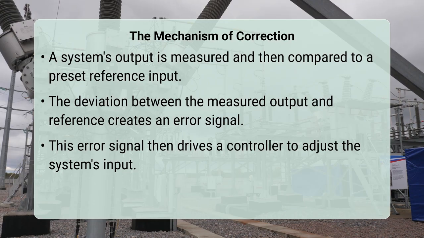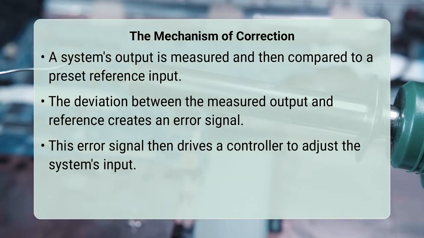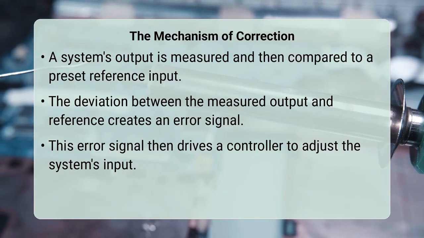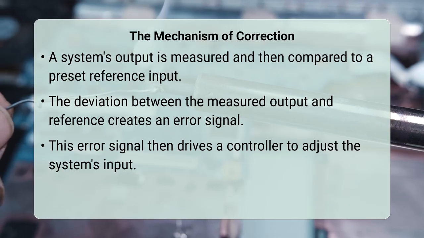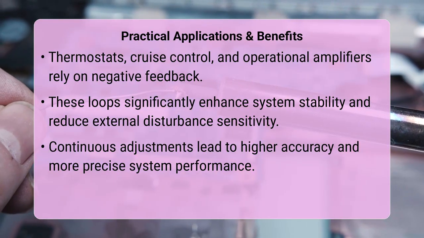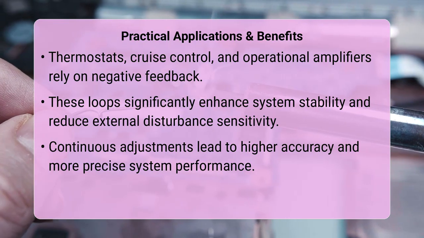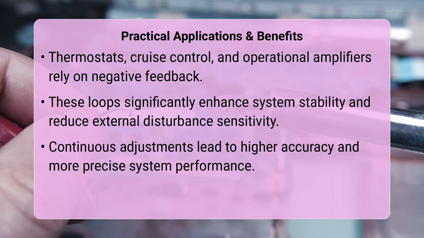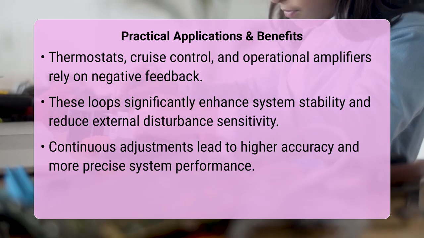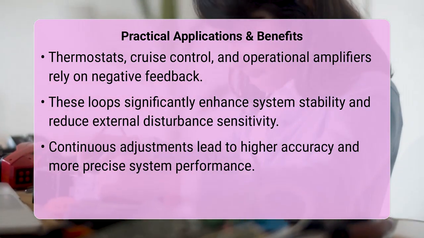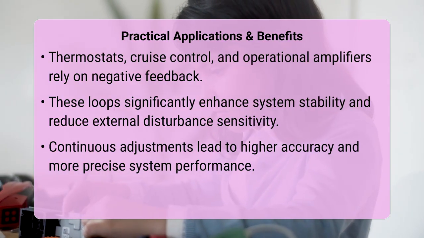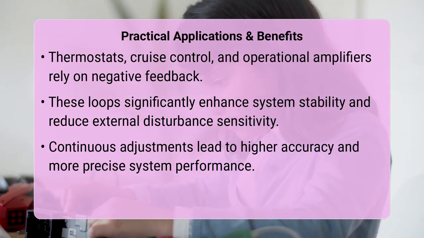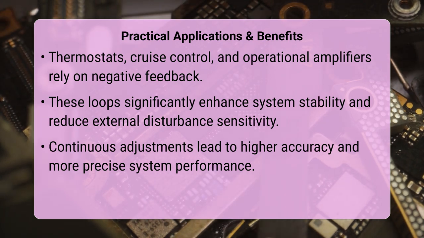To put this into practice, consider how a thermostat in your home uses negative feedback. You set a desired temperature, which is the reference input. A temperature sensor measures the actual room temperature, the system's output. If the room temperature falls below your setting, an error signal is generated, telling the furnace to turn on and add heat. Once the temperature reaches or slightly exceeds the desired level, the error signal changes, and the furnace turns off. This continuous cycle of sensing, comparing, and adjusting ensures the room temperature stays within a narrow, comfortable range.